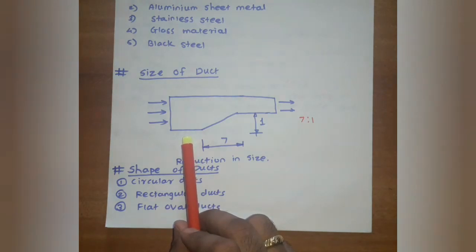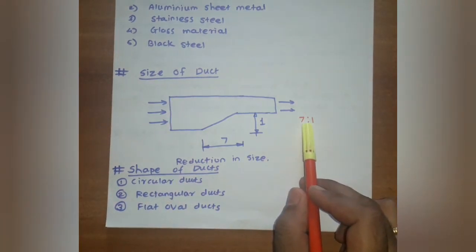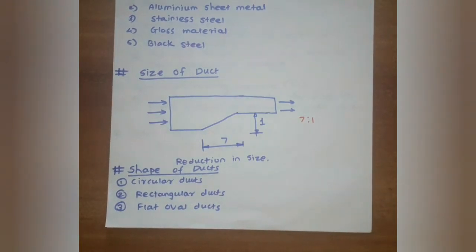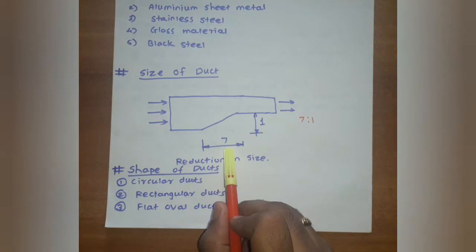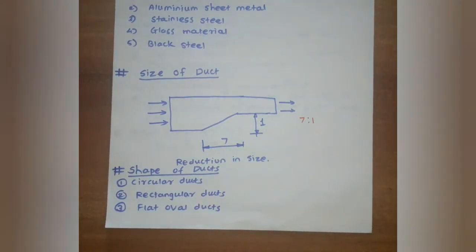It is preferable to have a length to dimension ratio of 7:1, but not less than 4:1, and it is shown in the figure. Now, you have to maintain the length as 7 and its reduction is up to 1. Then we can design a perfect duct.